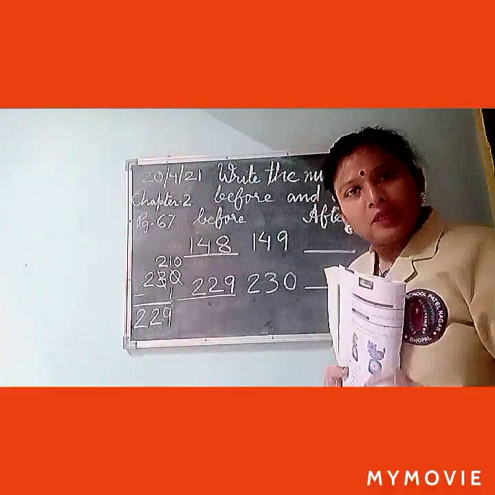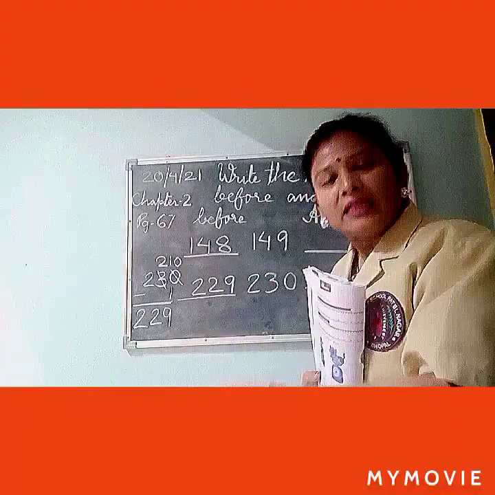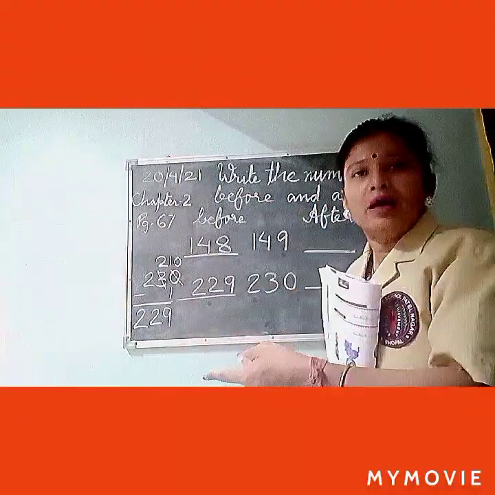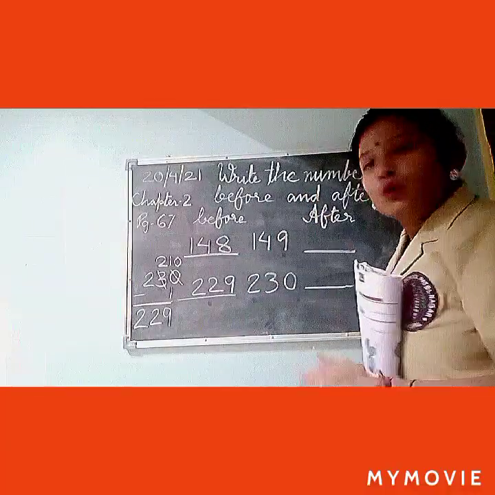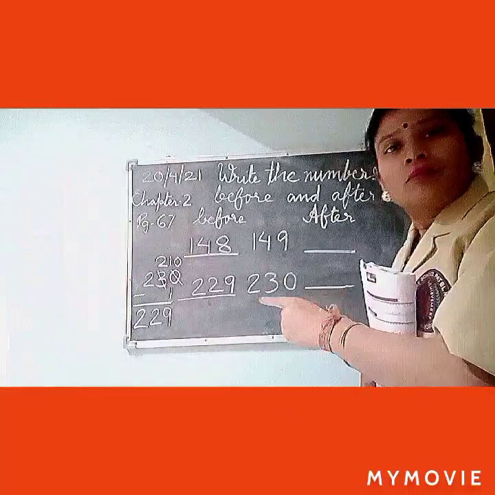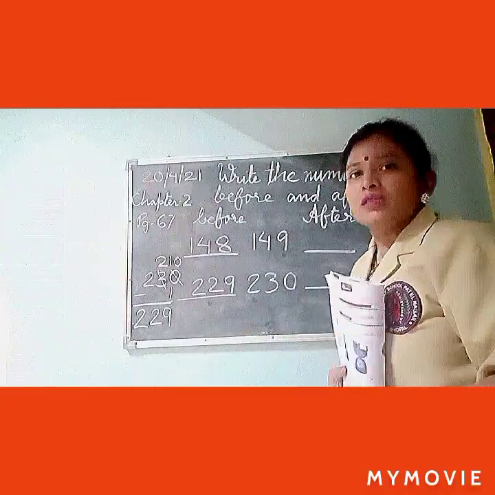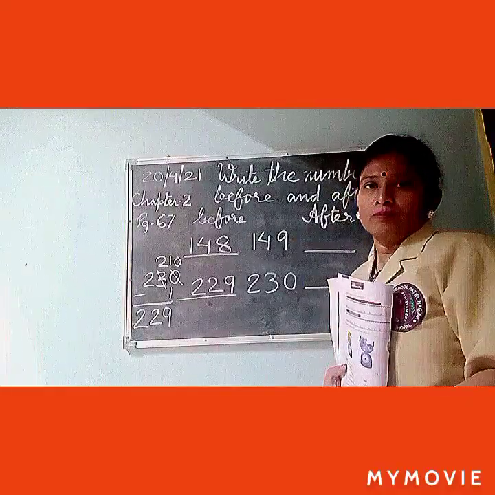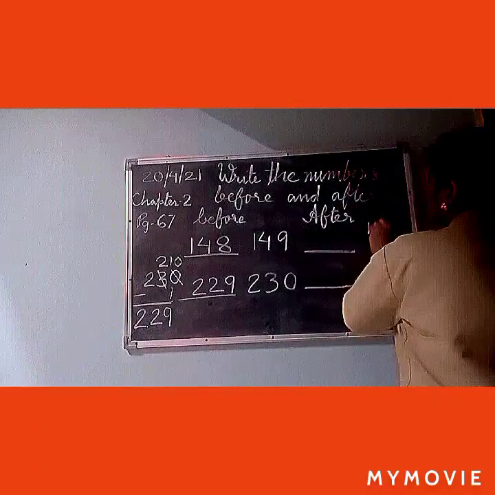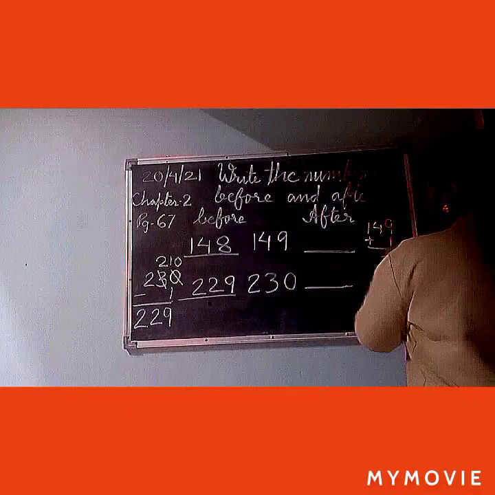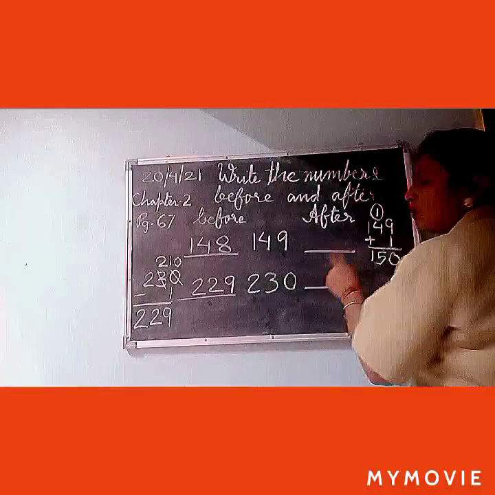But the concept is you have to subtract 1 for getting the answer. What will be the number before the given number? What will you do to get the number? What comes after? That is, we have to add 1 to the given number. 149 plus 1 will be 150.